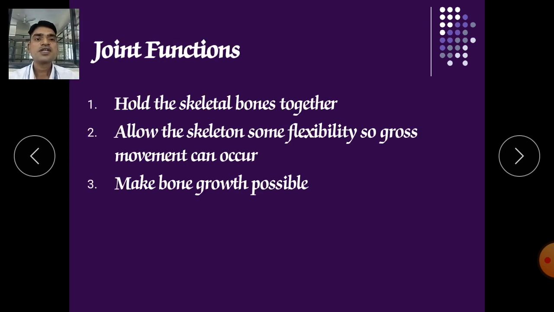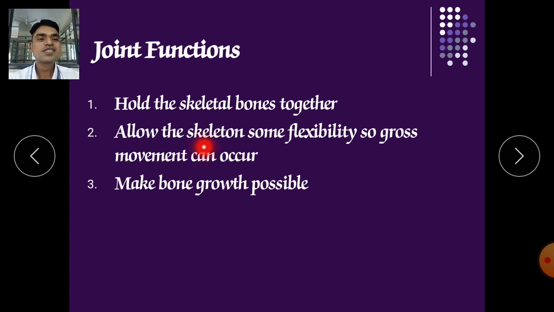Now the joint functions. Now we will discuss what are the various functions of joints. They hold the skeletal bones, means the 206 bones are there, so they are holding all the bones in one structure. So we are carrying the structure as a single unit. We cannot say that the humerus will go forward, followed by the femur, and after that the thoracic cage will come. No, all bones are connected with joints, so they are all in one group.